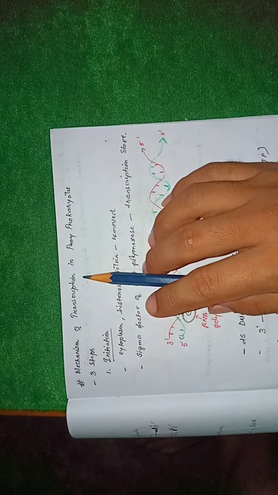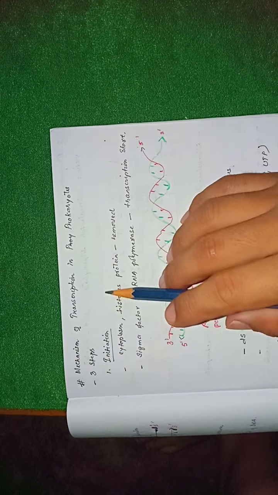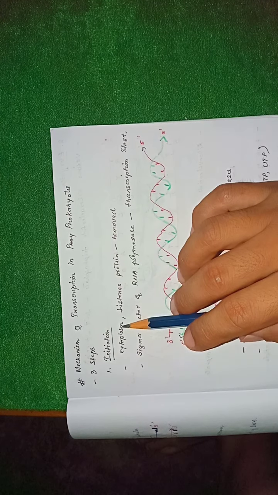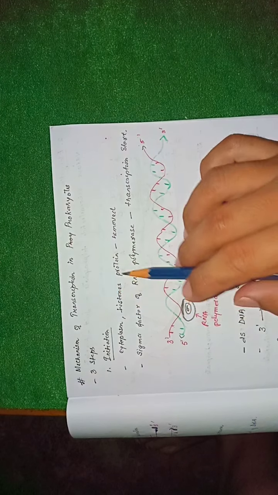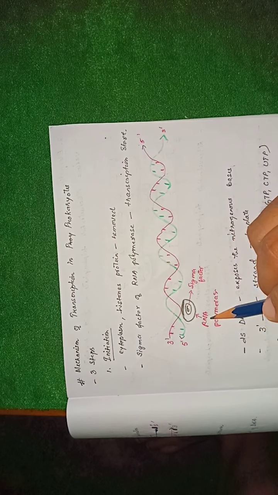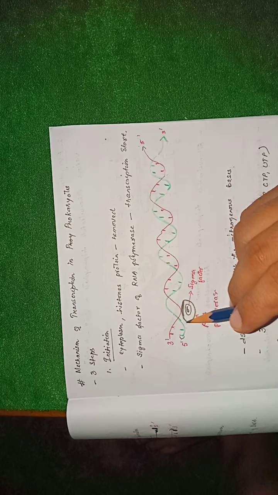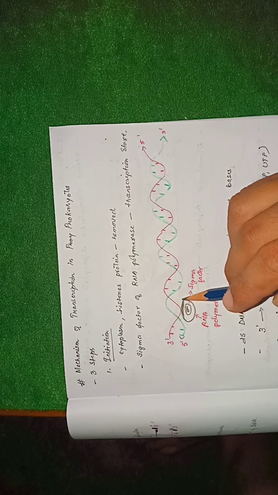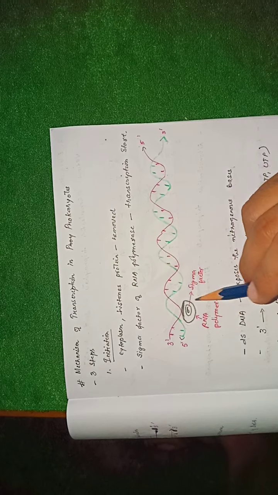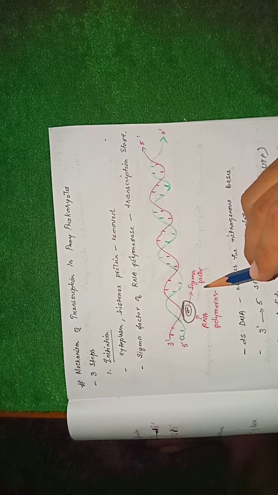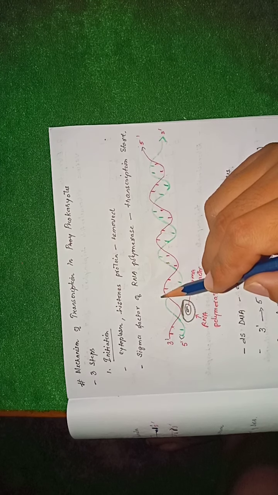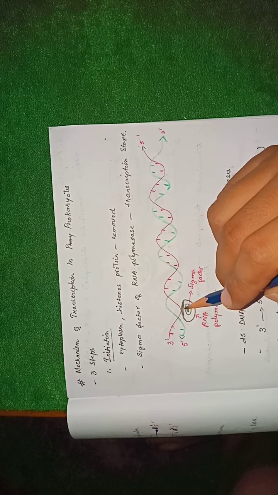The mechanism of transcription in prokaryotes involves three steps. The first step is the initiation step. Now, on the signal from the cytoplasm of the cell, the histone proteins that are associated with this DNA will be removed first, and the RNA polymerase will come and bind to the region from where the transcription will first start in the DNA. Now, the RNA polymerase contains a factor called the sigma factor, which is used for recognizing the region of the DNA from where the transcription will start.